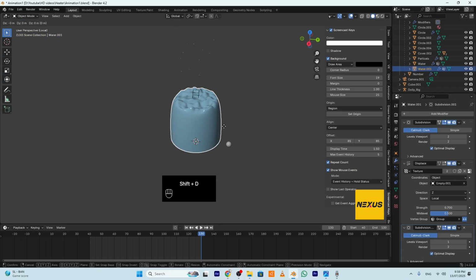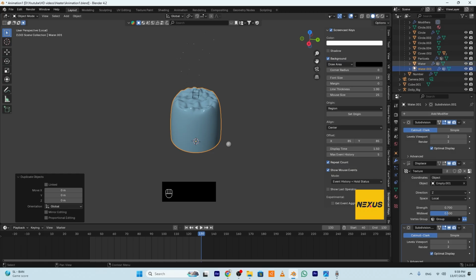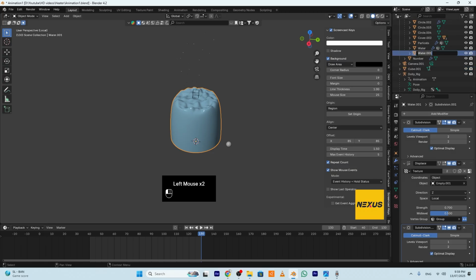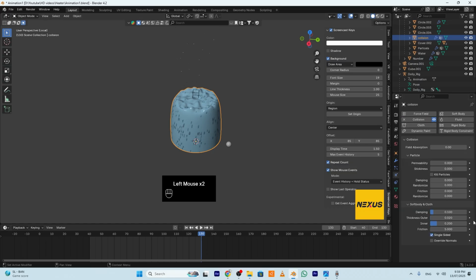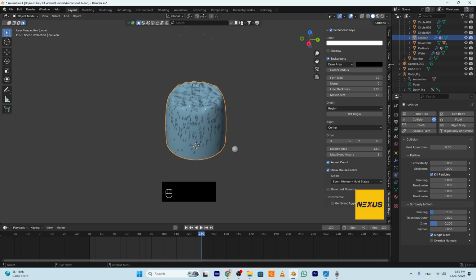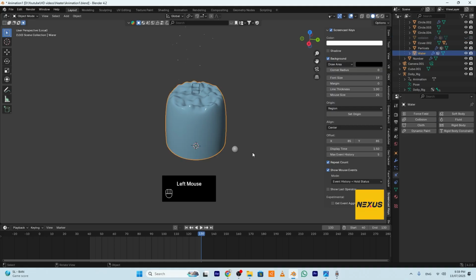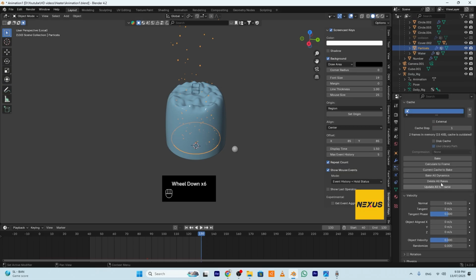So I will select the water, duplicate the water. Then I go here, I will name it collision. I will add collision here and just enable the kill particles. After that, I will go here. Okay, I will select the particles, go to particles and go to bake and bake it.